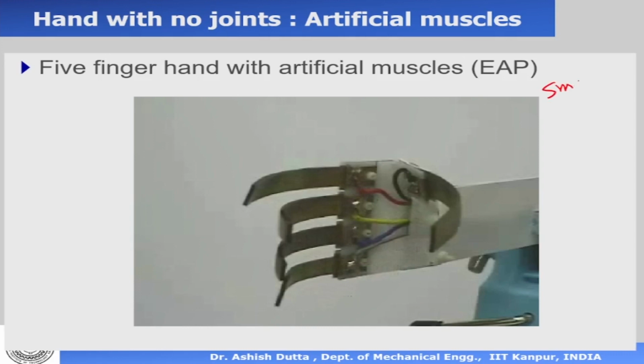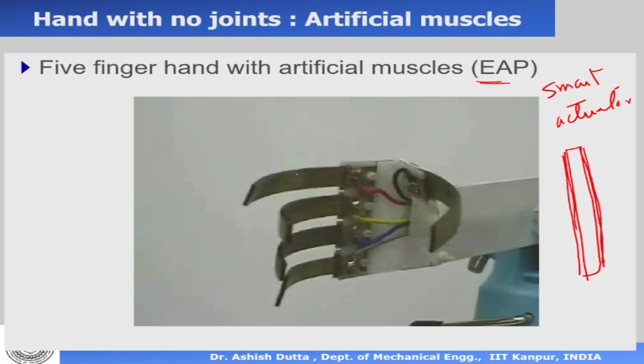So this is a smart actuator, and it is an electroactive polymer. So it's a polymer like this, and on both sides of this there is a plating. There's a gold plating, which you can see, the golden color there. And if I give it a very small voltage like 5 volts, it bends in one direction. So this will bend like this. This is what it is doing.